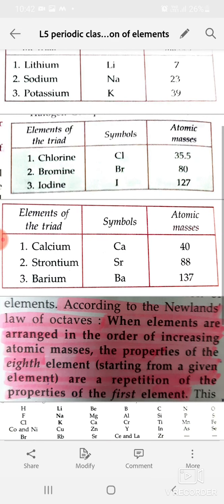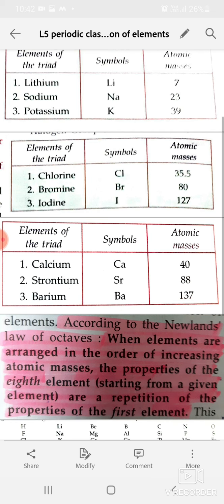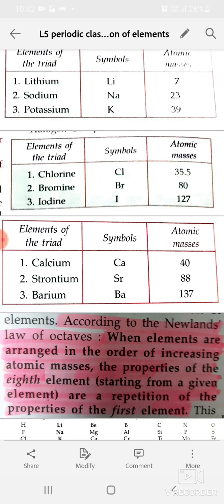Next is Newland's law of octaves. Yes, you all know octaves. Sa, re, ga, ma, pa, dha, ni, sa. So something is related with this octaves.